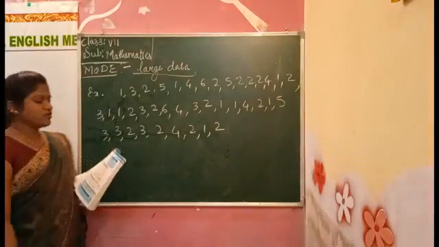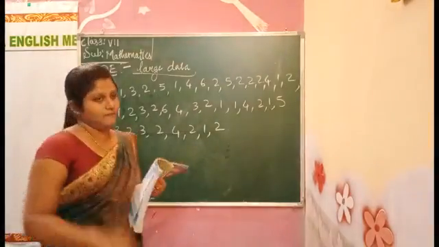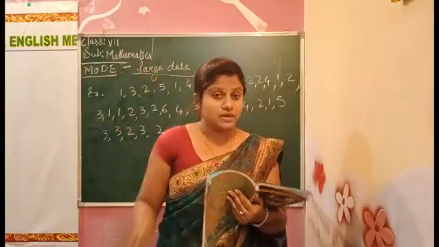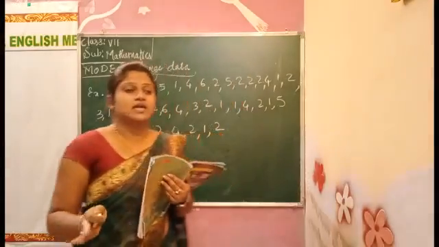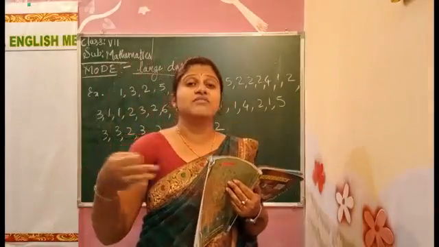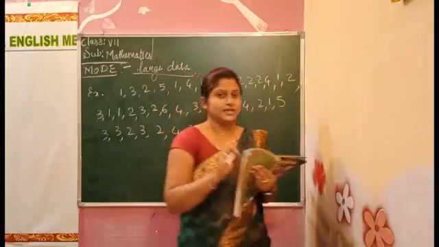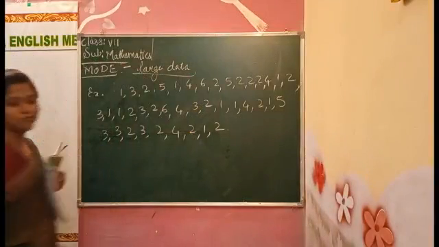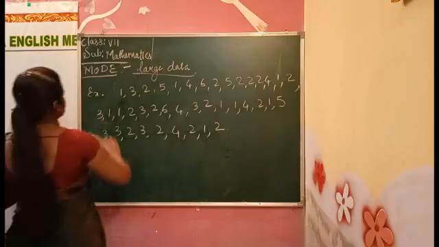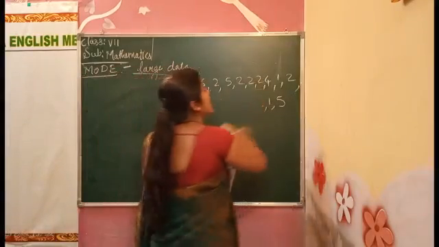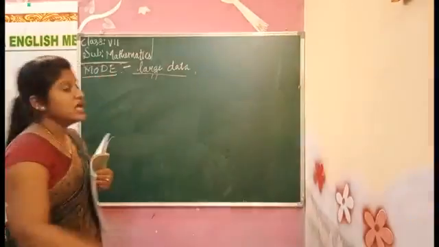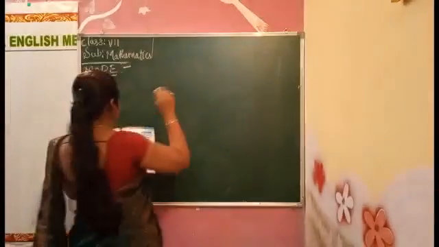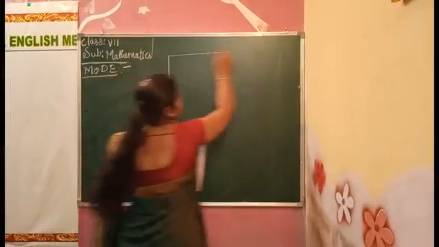Now, what do we have to find out? We have to put it in tabular form, in table format, and write the tally numbers. After that, we can find the mode easily. Okay, how to do the tally? We'll do it now. This is an example; when they give large data, we have to put it in table form and then find the mode.